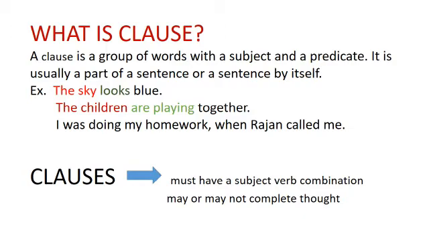The question arises, what happened when Rajan called me? But I was doing my homework is a complete sentence. So we can say a clause may or may not complete the thought.